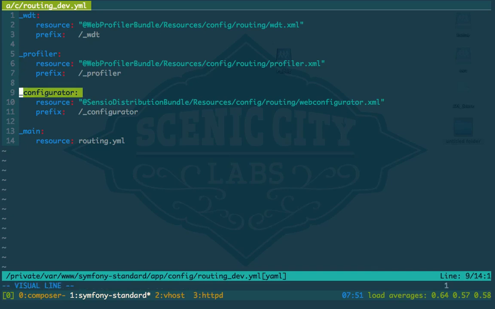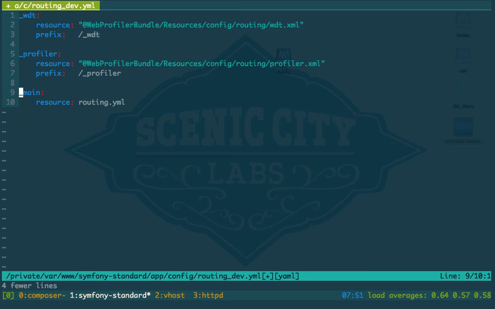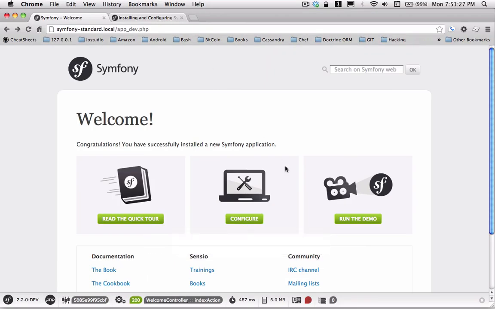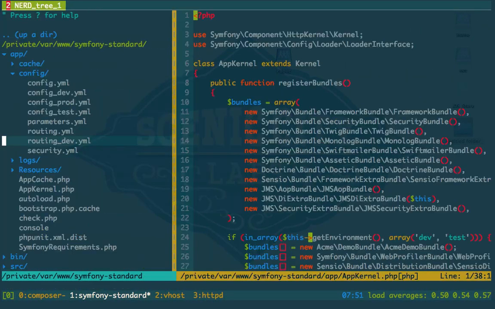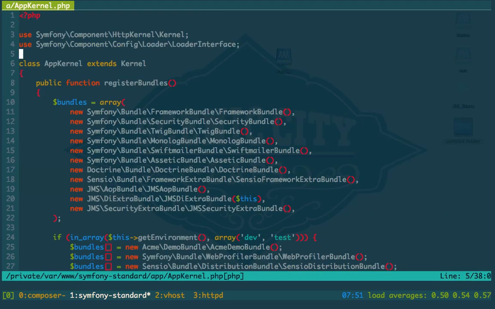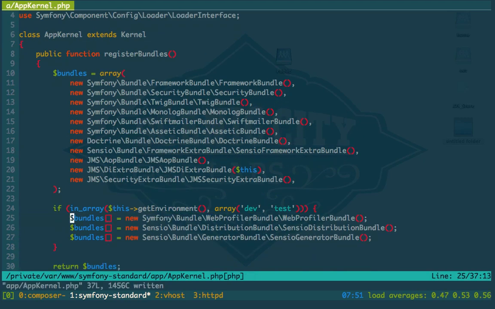And you can actually get rid of this. That is actually, yeah. Save it, close it. The other file is appkernel.php. You're just going to need to remove that line. Save it.